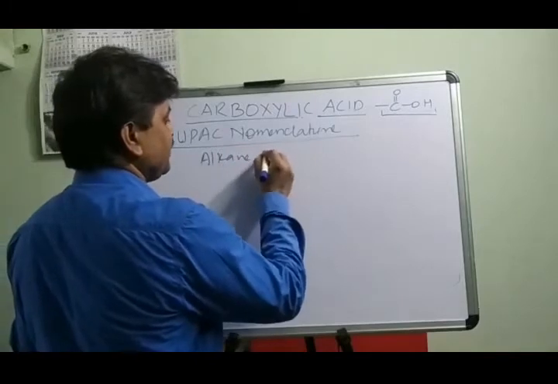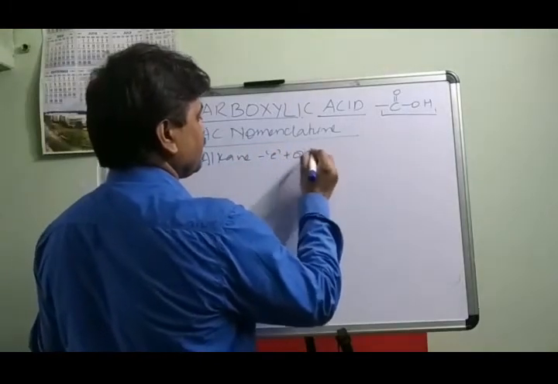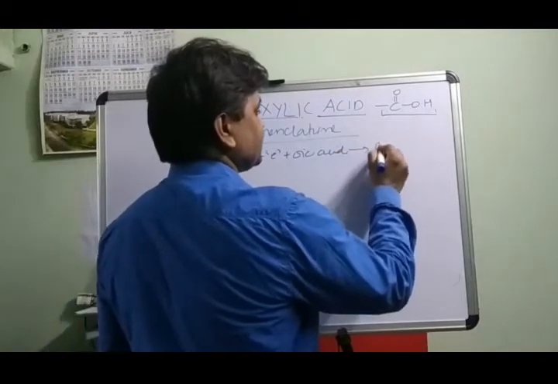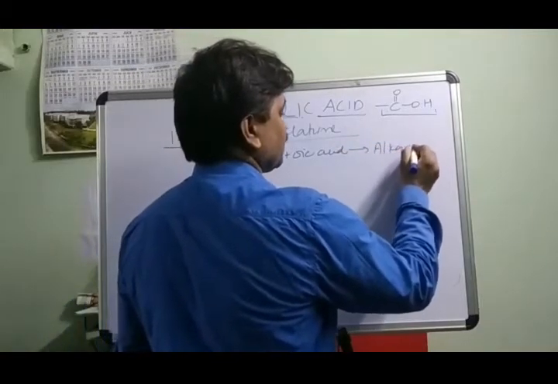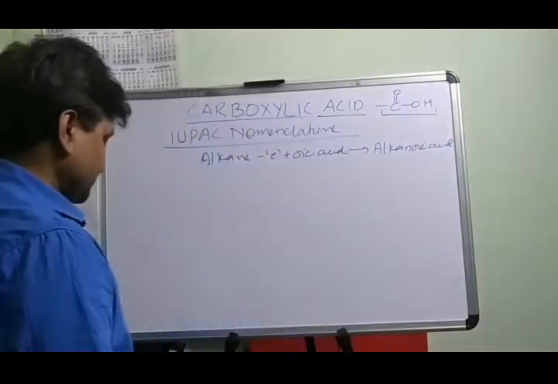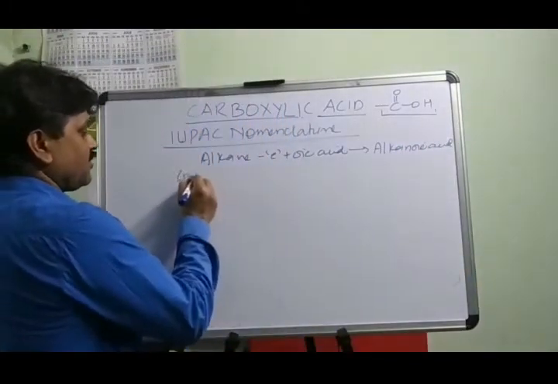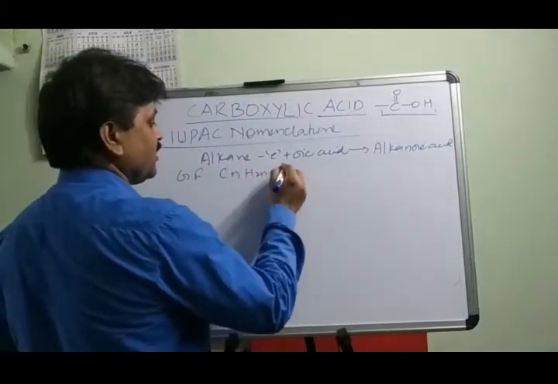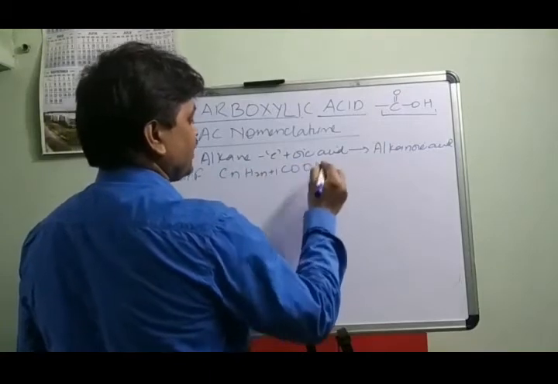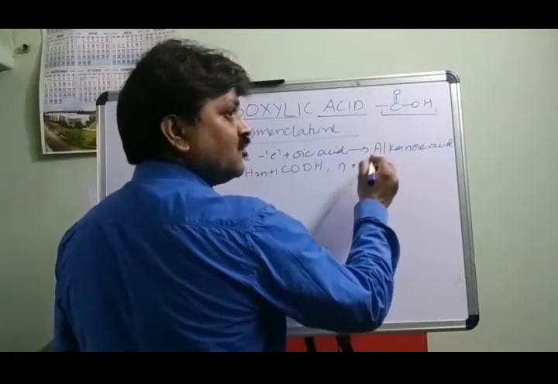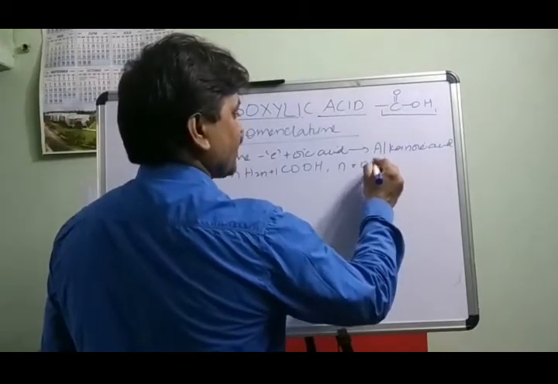From the alkane, by replacing e with oic acid, the compound becomes alkanoic acid. And the general formula of this compound is CnH2n+1COOH, and the value of n starts from 0, 1, 2, 3 and so on.